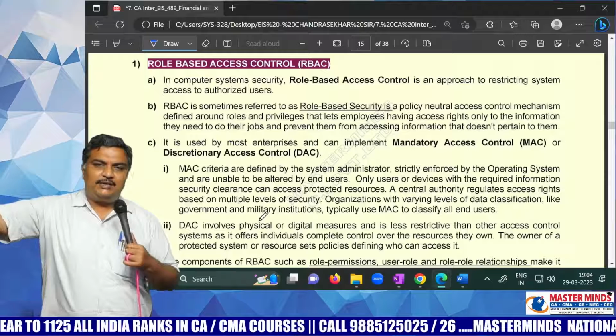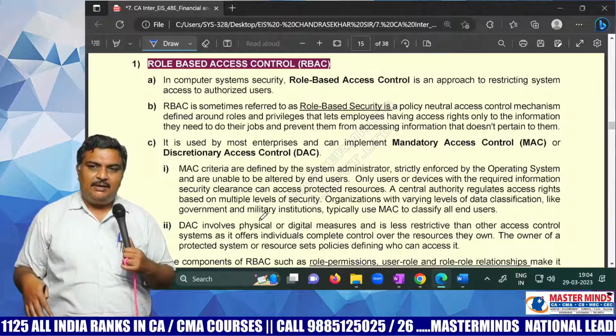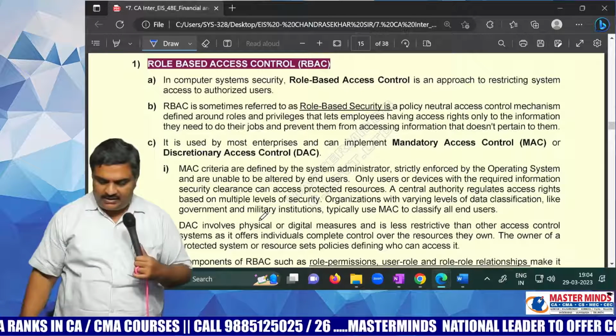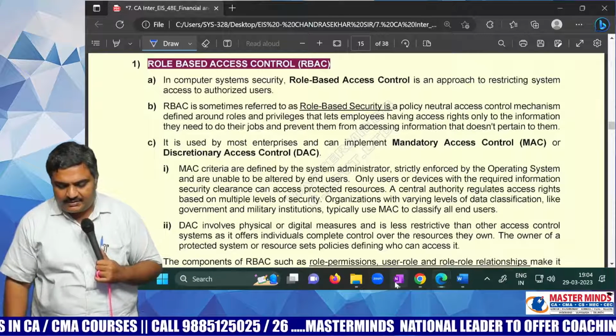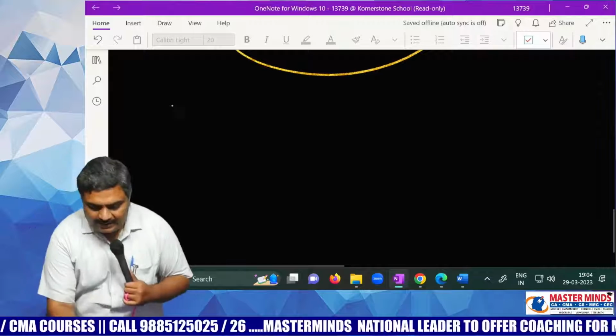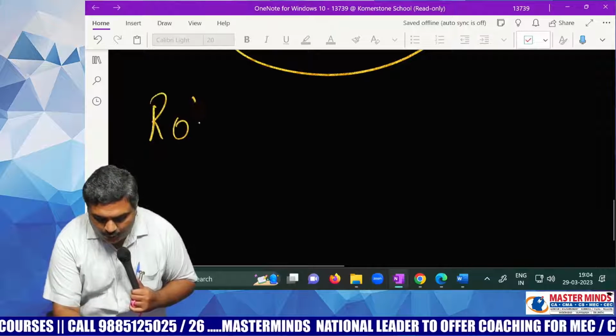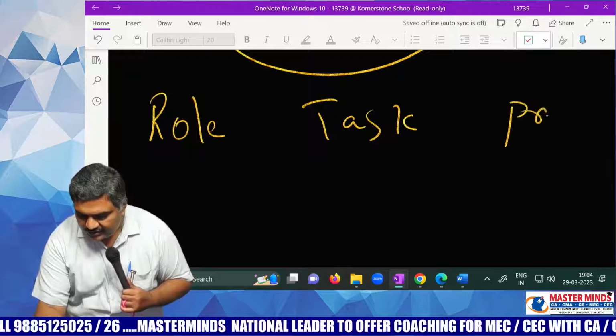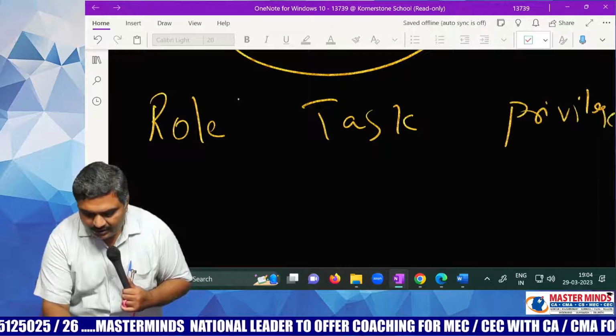If another person is a clerk in the purchase department, based on his role, the access should be given. That means first you need to make a table like this. What is the table? Role, task, privilege. What is my role?